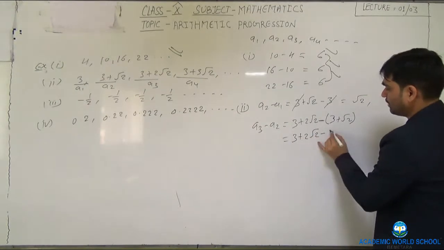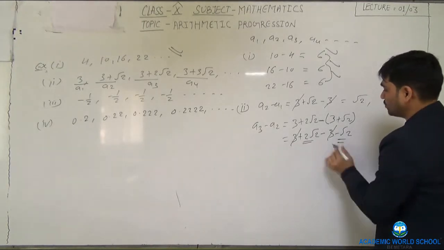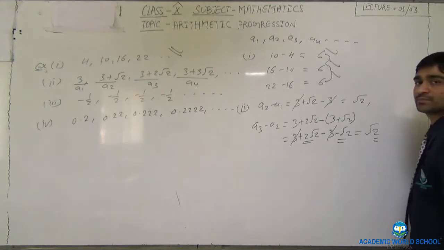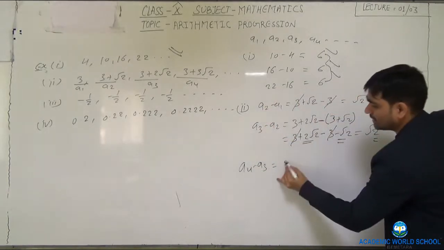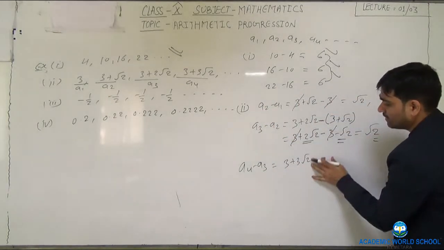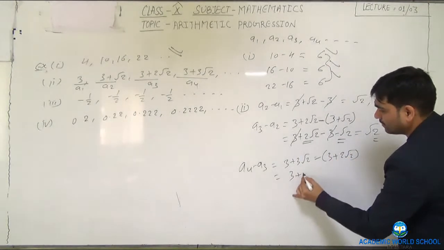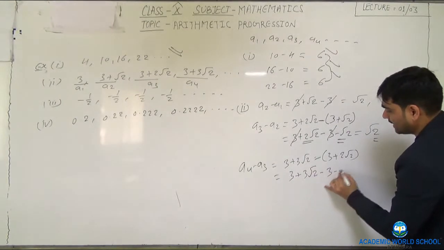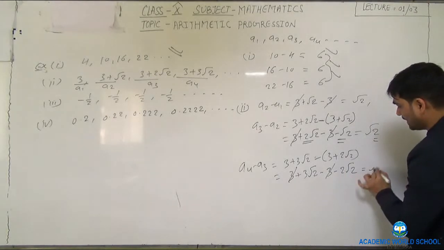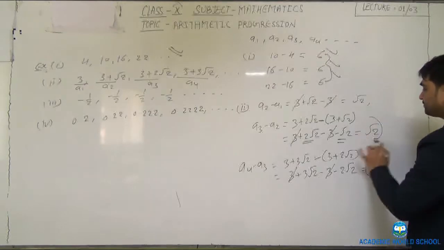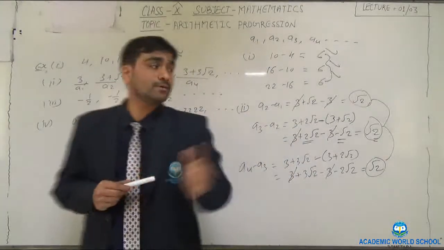So 3 plus 2 root 2 minus 3 minus root 2. This 3 and 3 cancel. And 2 root 2 minus root 2, how much? Root 2. Similarly, A4 minus A3. A4 how much? 3 plus 3 root 2 we are having, minus 3 plus 2 root 2. Open bracket first. So 3 plus 3 root 2 minus 3 minus 2 root 2. This 3 and 3 cancel. 3 root 2 minus 2 root 2, again root 2. So what we got? Common difference in each term is root 2.